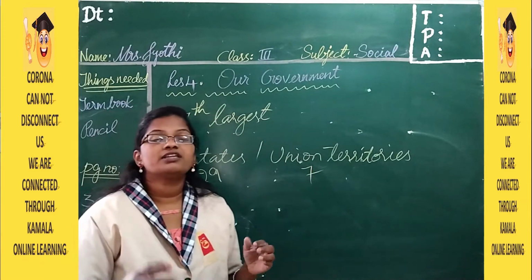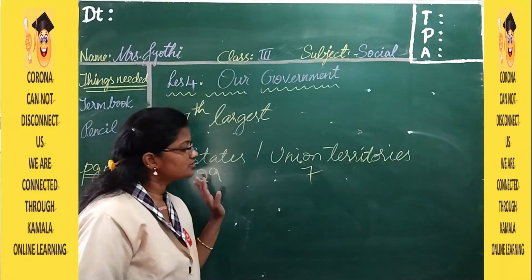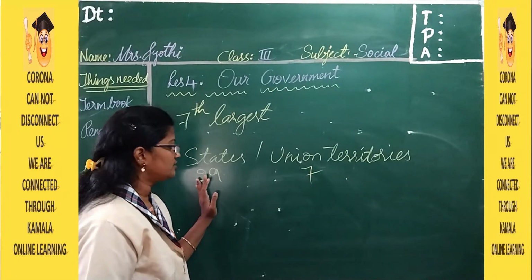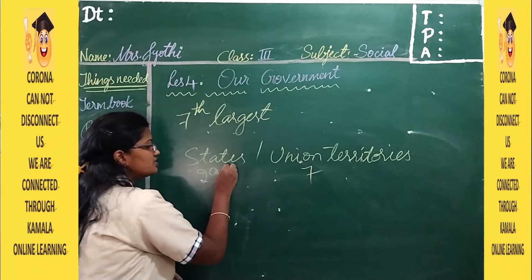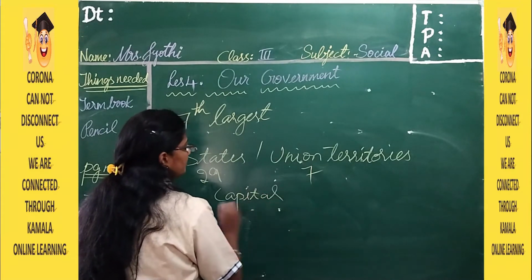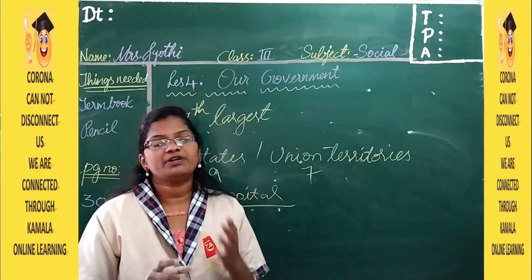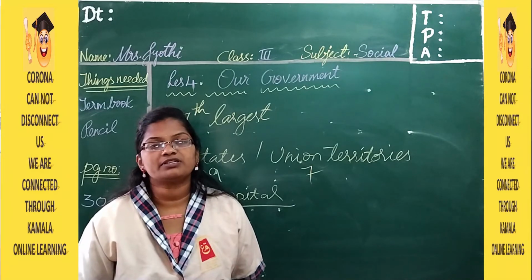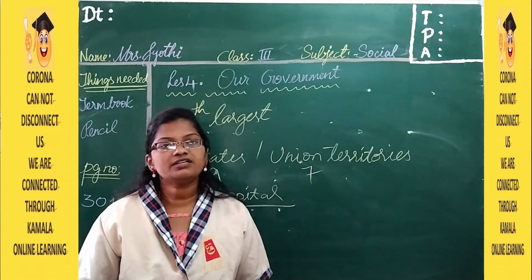The capital of India is Delhi. India is divided into 7 union territories and 29 states. Each and every state and union territory has its capital. Capitals are nothing but the main city in that particular area. For example, Telangana is a state, and in Telangana, Hyderabad is the capital.